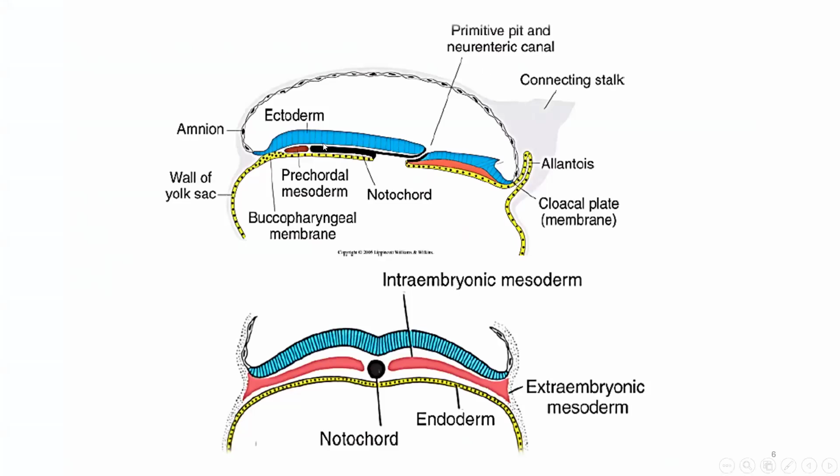The primitive pit will form in the caudal part of the three-layer embryo, and from this pit, the cells will migrate to the cephalic portion to form the notochord. And this picture shows the sections of the embryo to see the notochord. Above it is the ectodermal layer. Below it is the mesodermal layer. So it originated from the ectoderm.